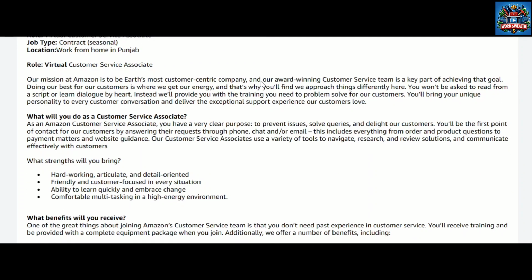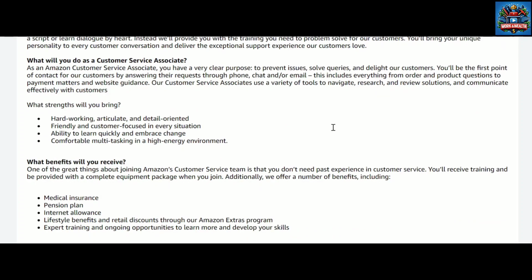And as a customer service associate, what will you do here? What is your role? Here you are solving the queries raised by end customers. For example, if a customer is facing some problem or issue in a product, the customer will raise a query. You need to solve the queries by contacting the customer on phone or by writing or commenting with the customer. So that's it, guys. Your role is very simple.